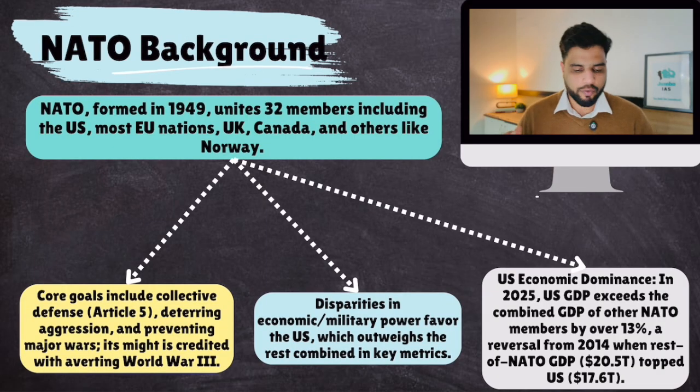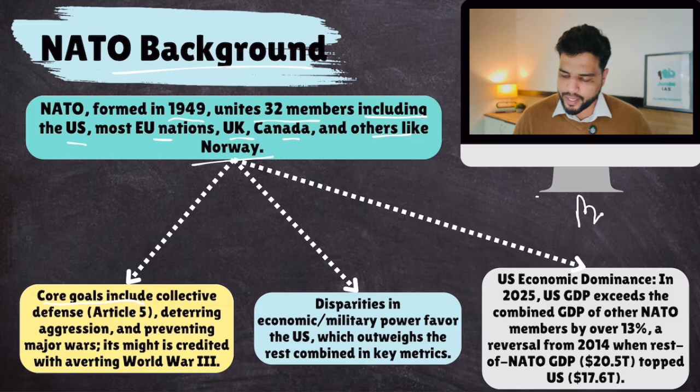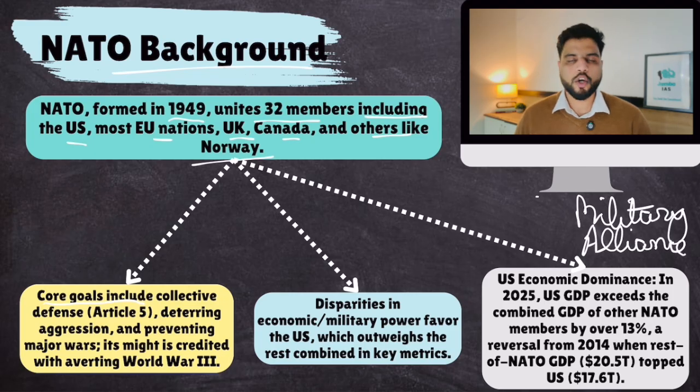So first, let's talk about NATO background. It was formed in 1949 and unites 32 member countries, including the US, EU nations, UK, Canada, and others like Norway. Now, what are the core goals of NATO? Well, NATO is basically a military alliance, a military group. The core aim of NATO is collective security, collective defense.